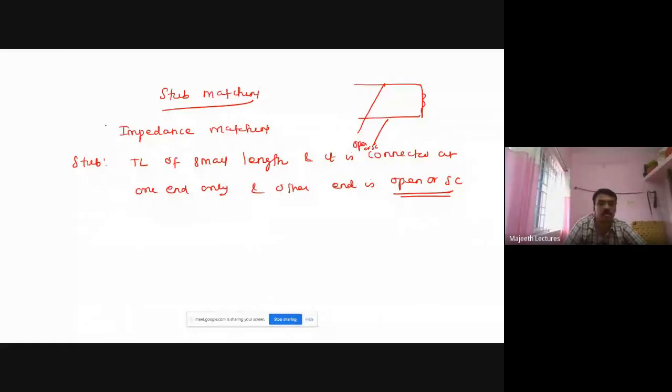It is used for impedance matching, and it is a transmission line of small length, connected at one end, and the other end is open or short.